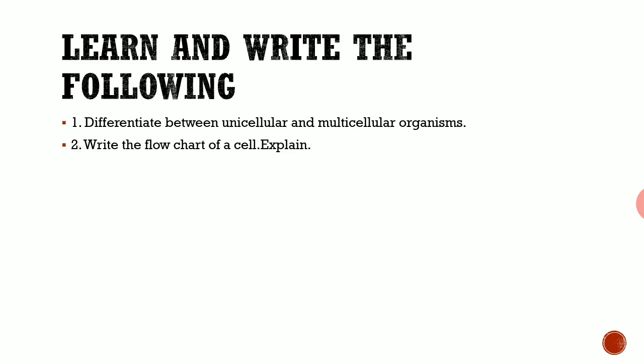And the second one: write the flow chart of a cell and explain. So you want to write the cell flow chart, and how from that cell it develops into an organism, that also you want to write and explain.